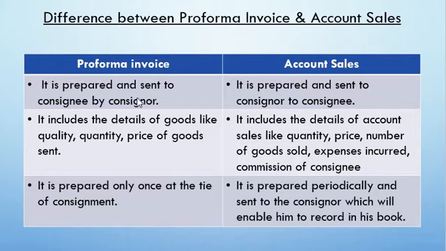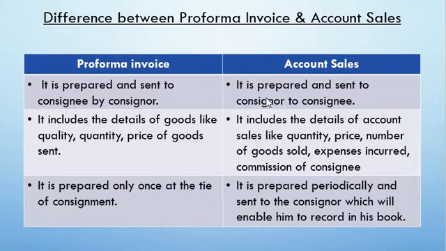Here in pro forma invoice, the owner is sending it to the agent, whereas in account sales, the owner is receiving it. It is prepared by the agent and sent to the owner, by which he gets to know the amount of goods sold and the amount of stock remaining with the consignee.